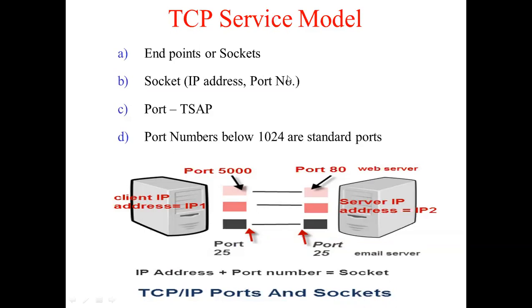So TCP working is done with the help of sockets, and a socket is a combination of the IP address and the port number. Now this port number, or the port in TCP, in general it is called TSAP, Transport Service Access Point. So in general, for any transport protocol, we call it TSAP, that is Transport Service Access Point. But in TCP, in the internet, instead of calling it TSAP, we call it a port. So both port and TSAP mean the same thing.